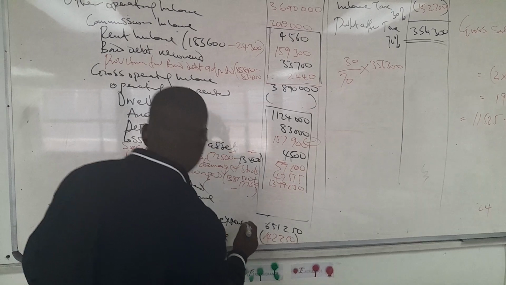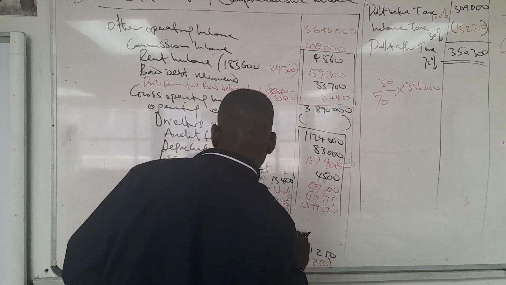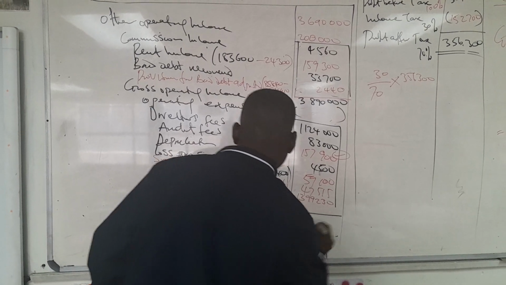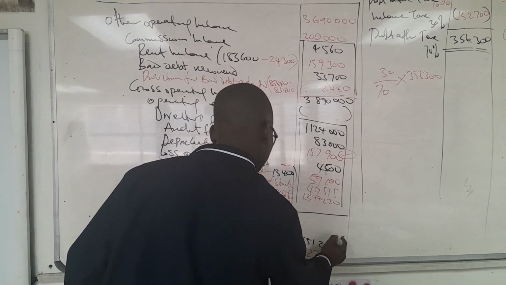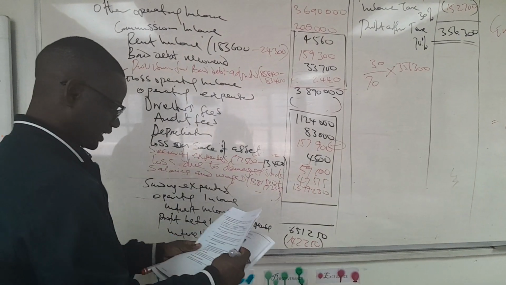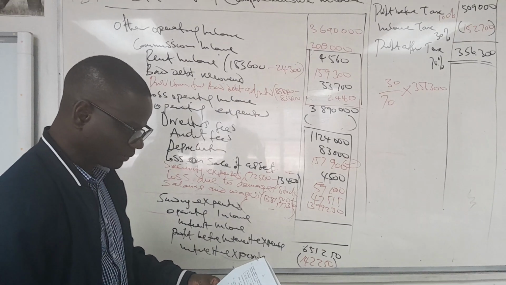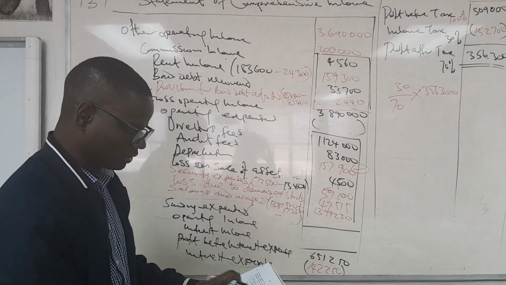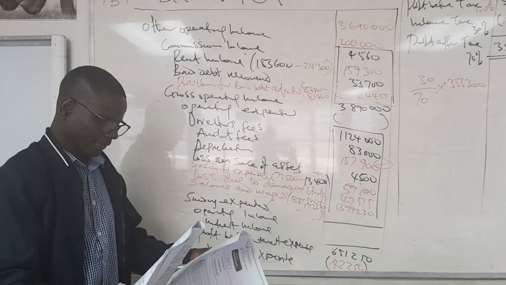Do not forget we need to now calculate the interest income. Are we given the information about the interest income? Any interest income we can think of here?